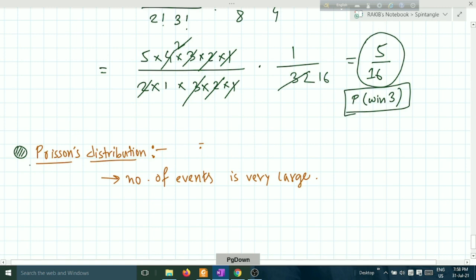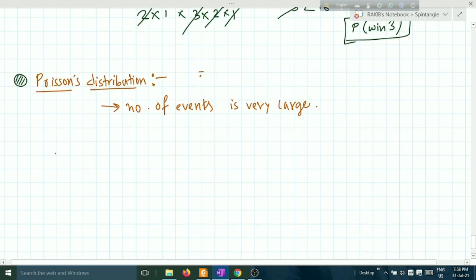First of all, let us write the Poisson distribution probability. Probability is written as (lambda t) to the power n into e to the power minus lambda t upon n factorial. Let me write the parameters.